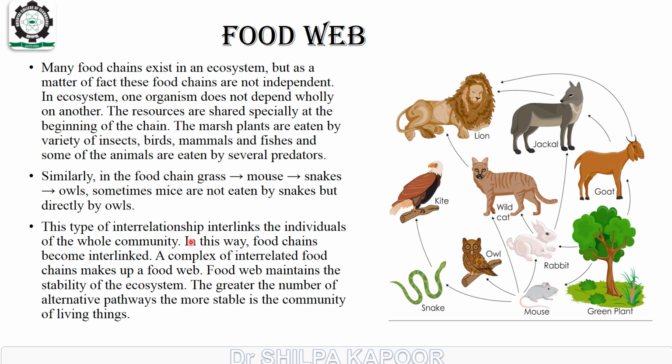This type of interrelationship interlinks the individuals of the whole community. In this way, the food chains become interlinked. A complex of interacting food chains makes up a food web. Food web maintains the stability of the ecosystem. The greater the number of alternative pathways, the more stable is the community of living organisms. Thus, food webs provide stability to the ecosystem.